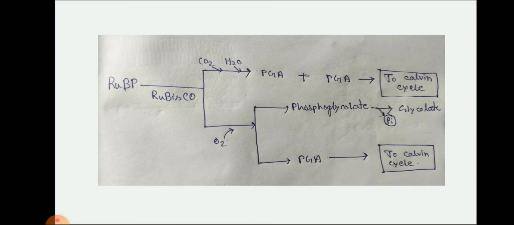So the reaction here starts with phosphoglycolate. There are three compartments: the chloroplast, peroxisome and mitochondria. In the chloroplast, phosphoglycolate is converted into glycolate. Glycolate then comes into the peroxisome, where, with the help of glutamate and the conversion of alpha-ketoglutarate, it is converted to glycine.